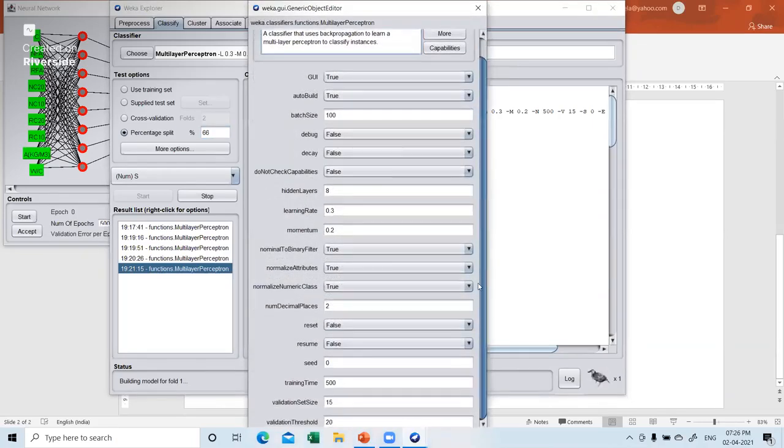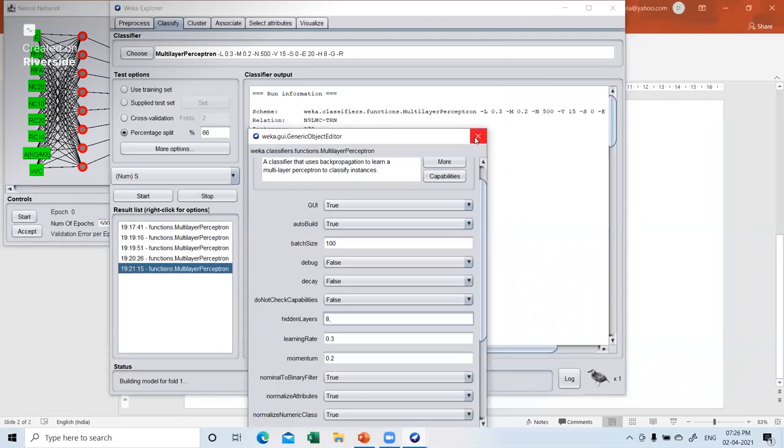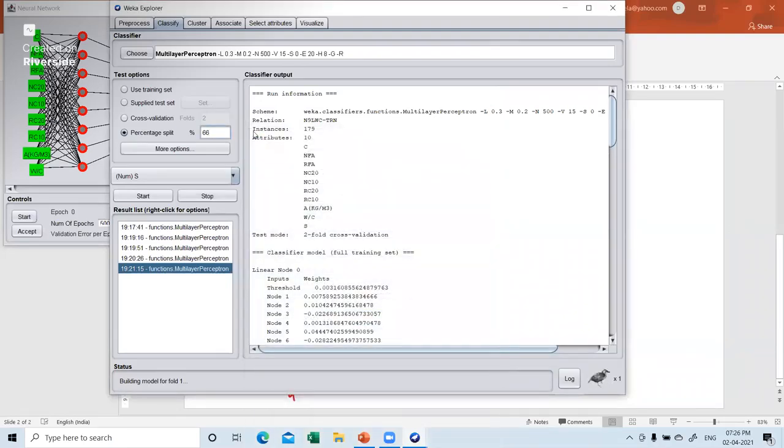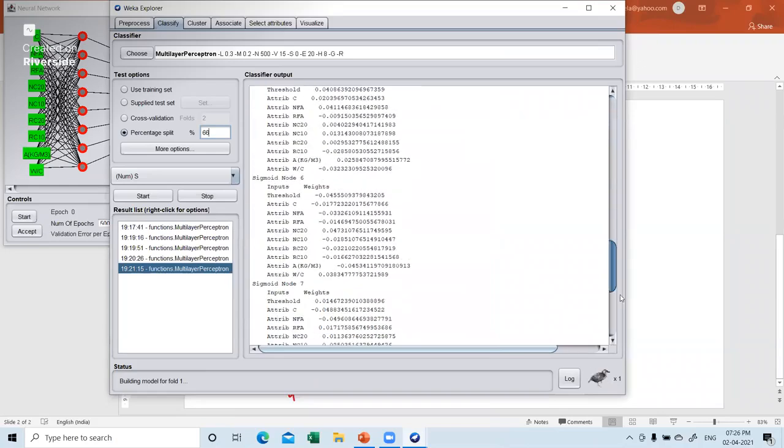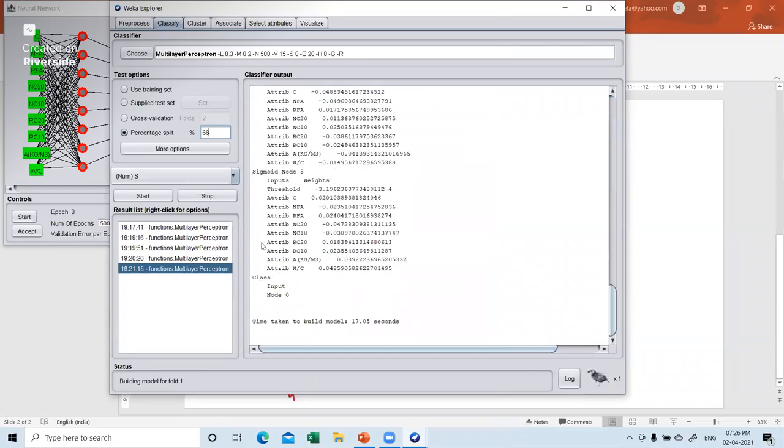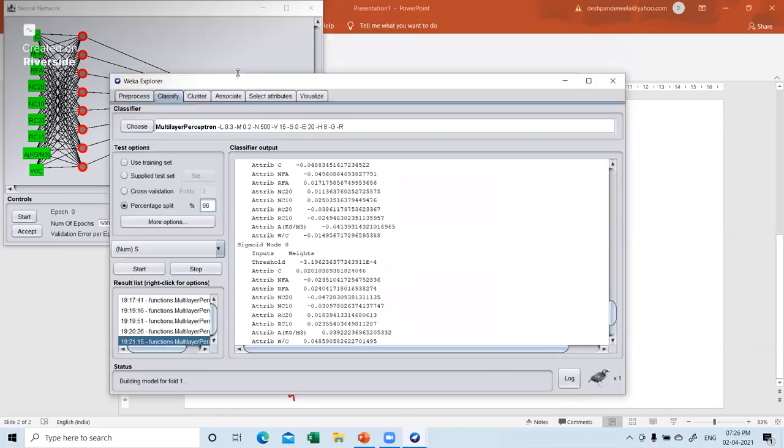So you can now change here if you want hidden neurons, hidden layers. If you want, you can change and check with the GUI how it works. You can change these parameters and validate it, and see where you will get the maximum performance. So yeah, that's it from our side for the demo of neural network in WEKA.